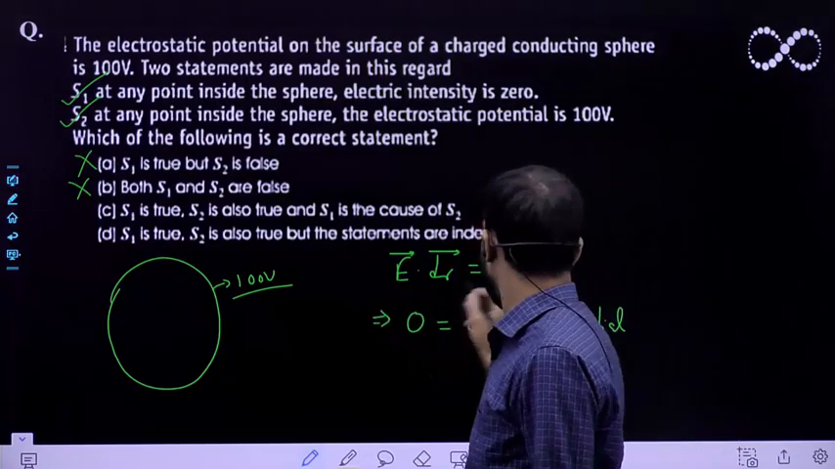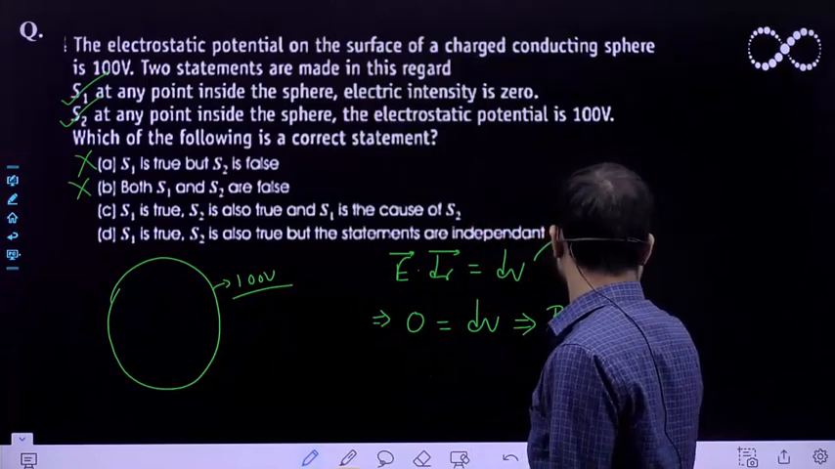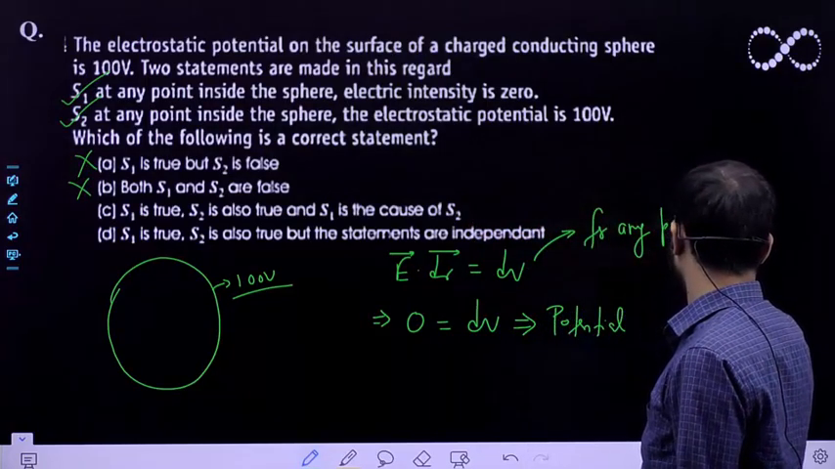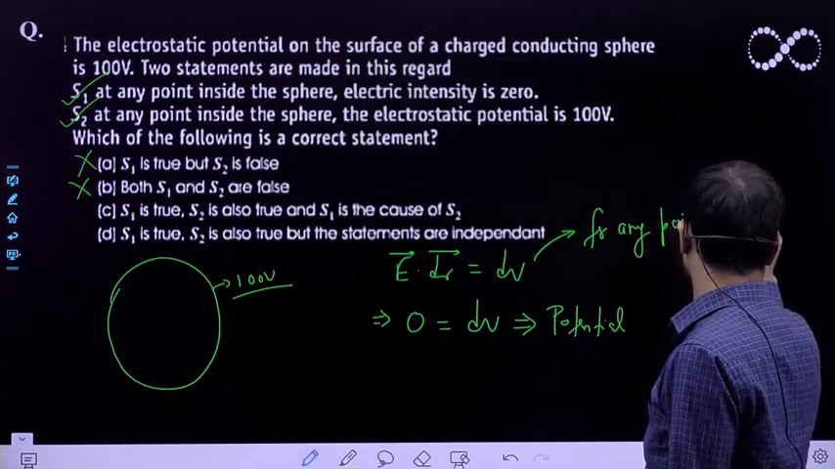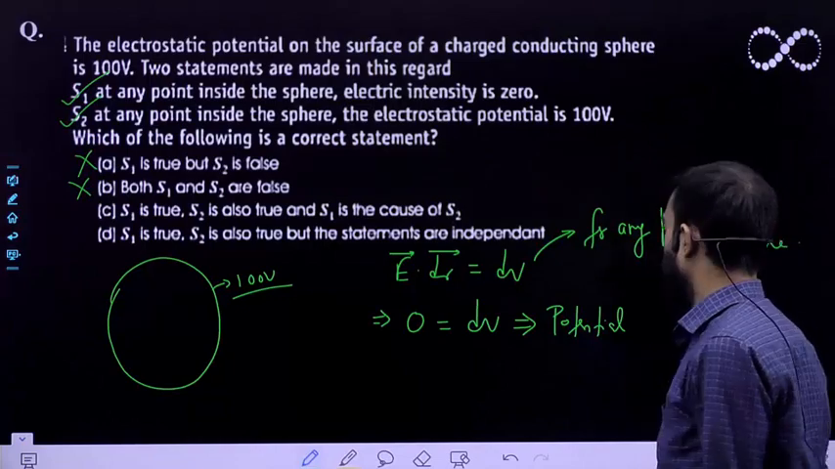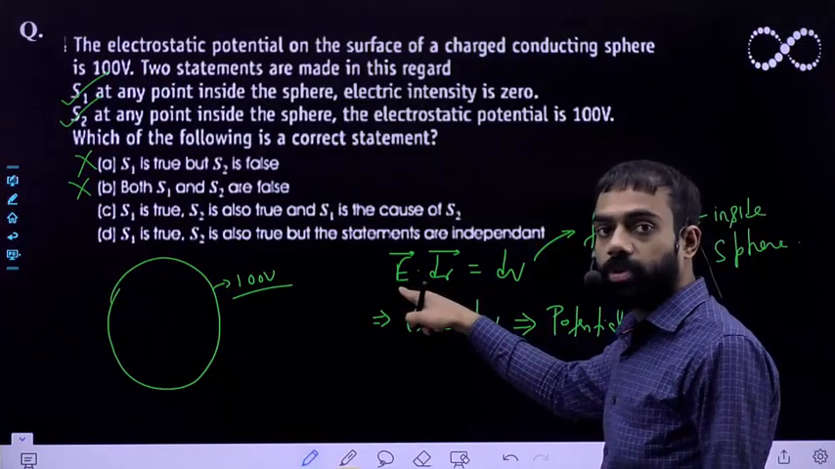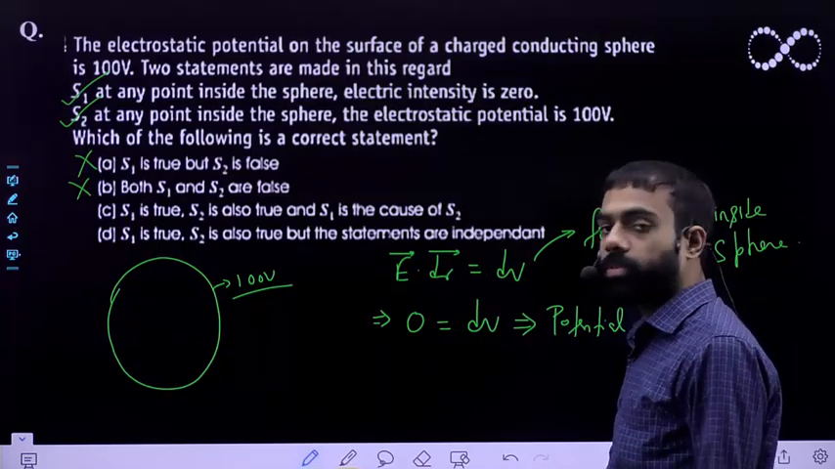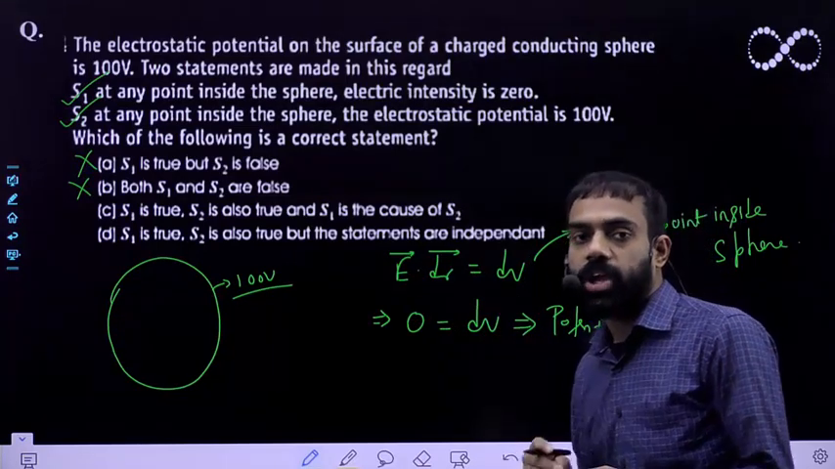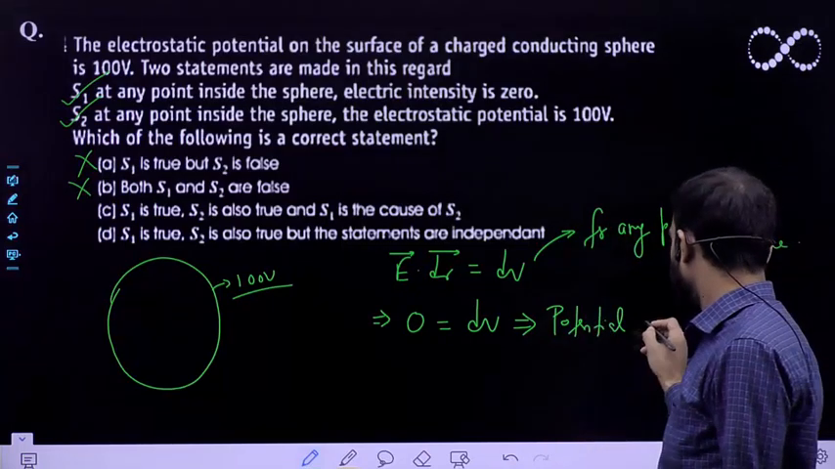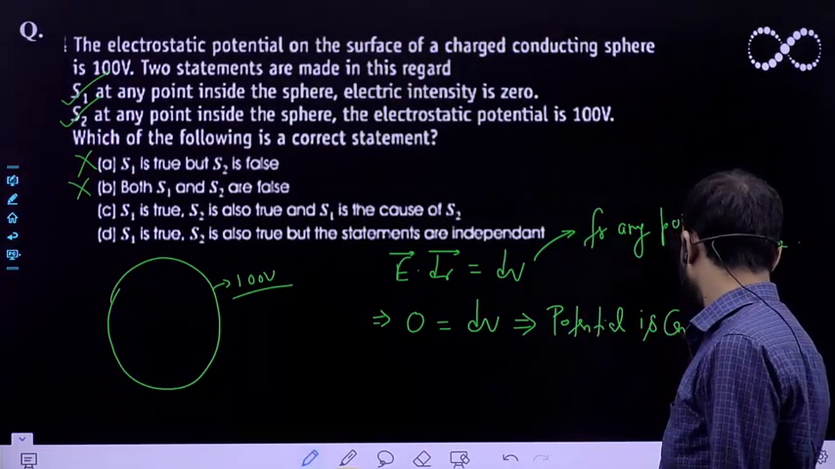I am writing this equation for any point inside the sphere. For any point inside the sphere, E is 0, so the dV will become 0. So the change in potential is coming 0. So if the change in potential is 0, the potential will remain constant. So this implies potential is constant.